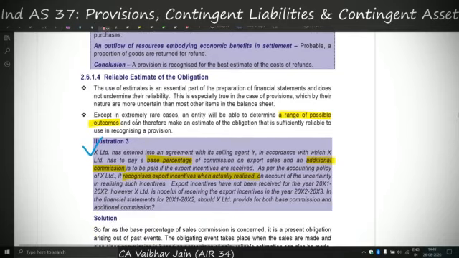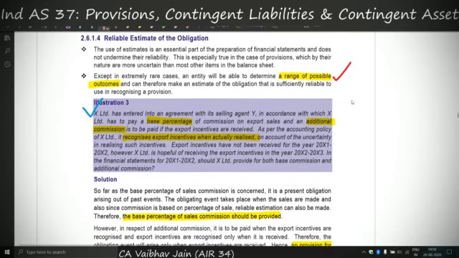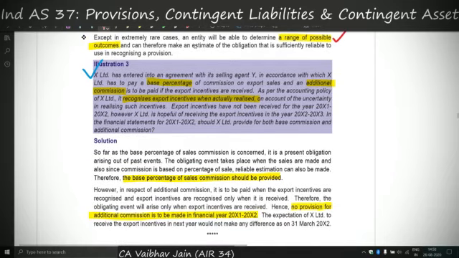Now the fourth and last point of the provision was that a reliable estimate of the obligation should be made. Whenever there is a point of reliable estimate, in most of the Ind-AS the range of outcomes concept is used. Range of outcomes concept is nothing but there are multiple outcomes given to us in the question, and we have to identify either the average of those or use the probability weighted average and so on. So this is the range of possible outcomes, and we have to make a reliable estimate of the obligation. So we'll do illustration 3.